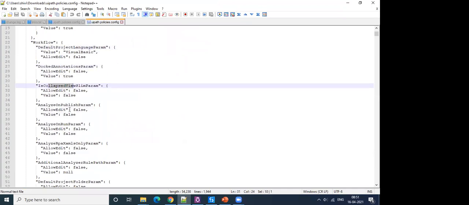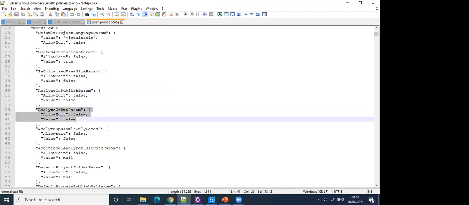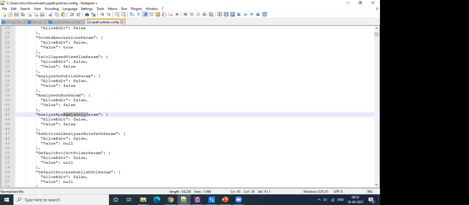Then there is collapsed view, and analyze and publish. If you want to enforce workflow analyzer processing during publish, you will set the value as true. And if you want users not to be able to edit this, you will update the allow edit value accordingly. Likewise, the same can be done for run if you want to enforce that on run. And then XAML files, if you just want to enforce the analyzer on XAML files, but not on the test cases.